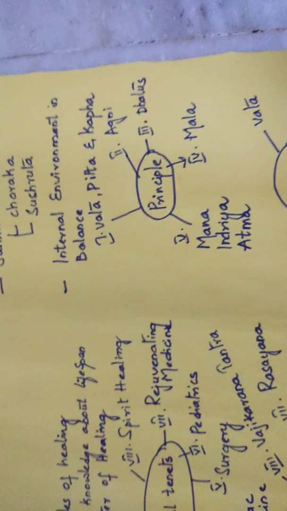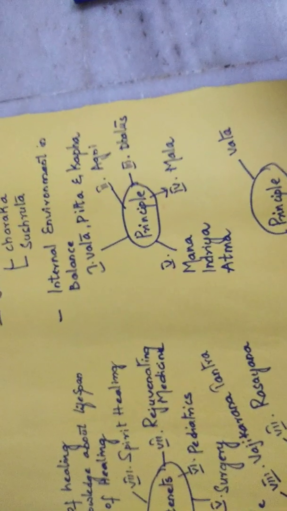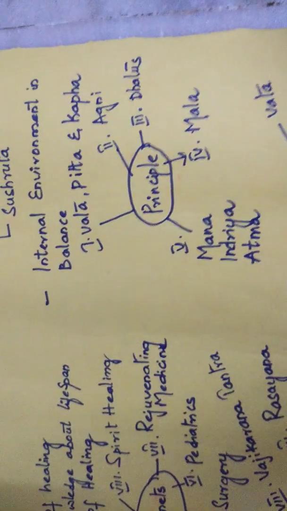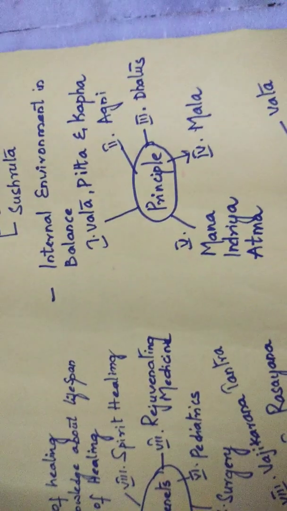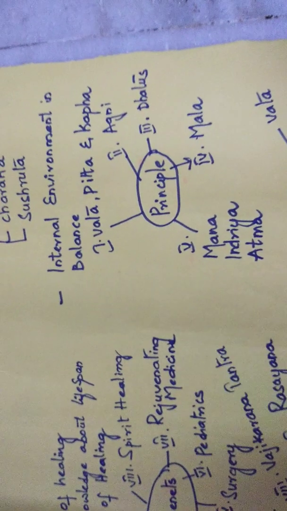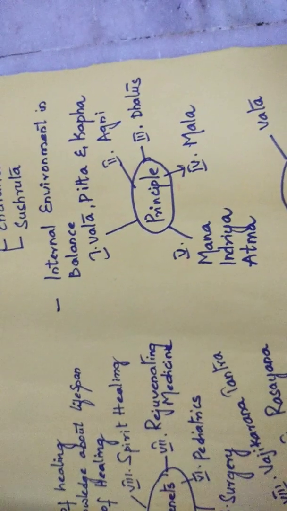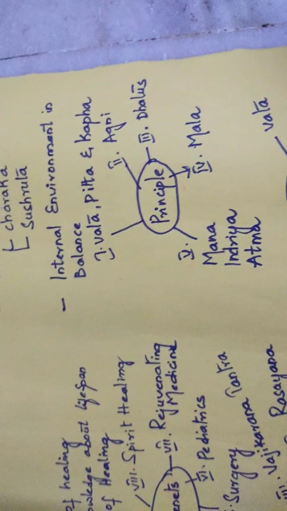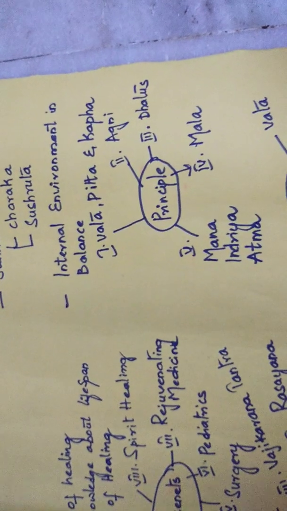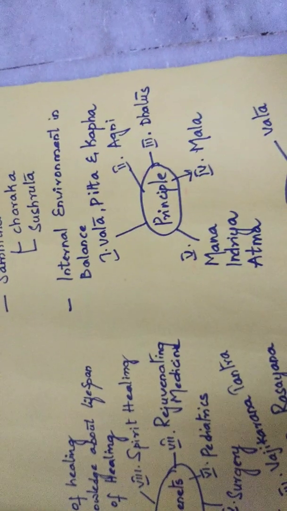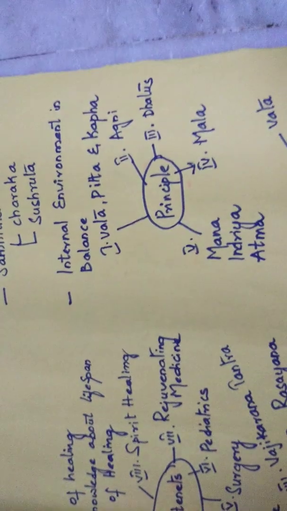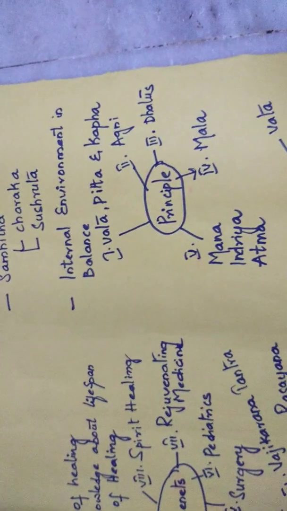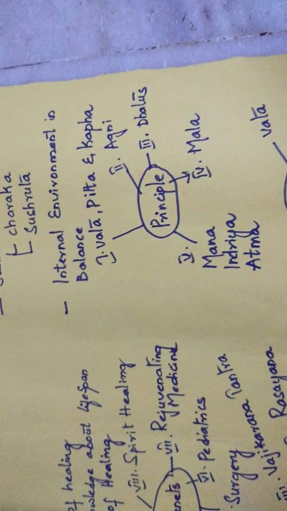Let me tell about what this is. The second one is about Agni. Agni is nothing but the digestive fire. This digestive fire must be in balance. Coming to the very first component, Vata, Pitta, Kapha, these are the vital humors, and they must be in balance. The second one is Agni, the digestive fire, which must also be in balance.